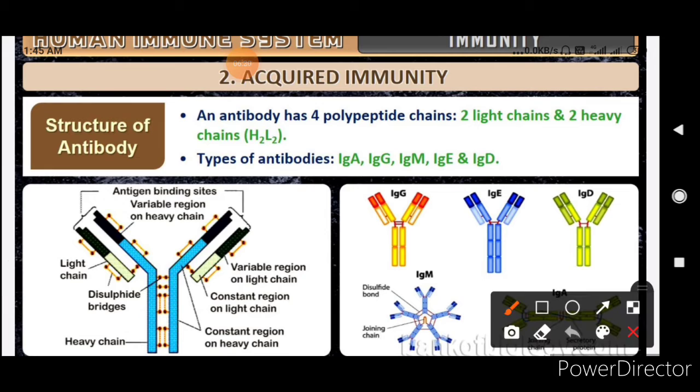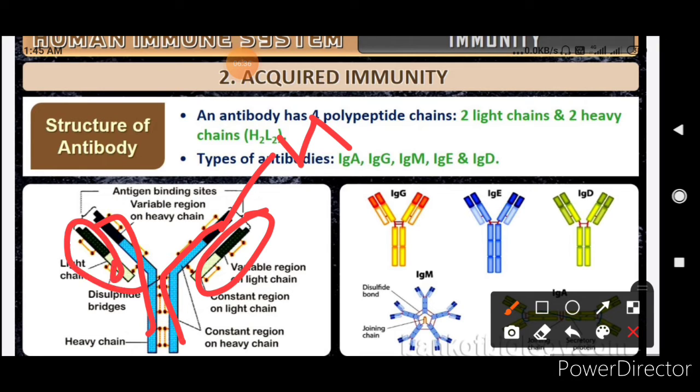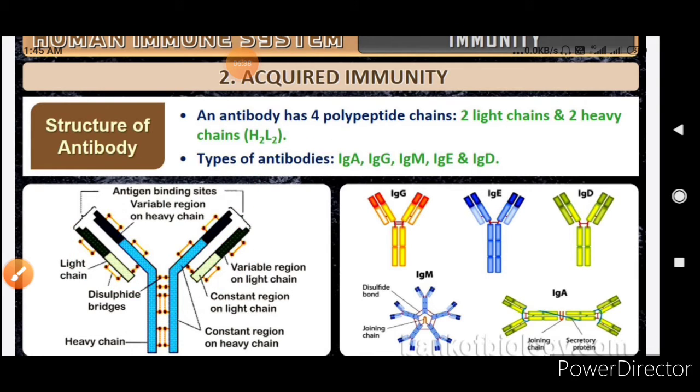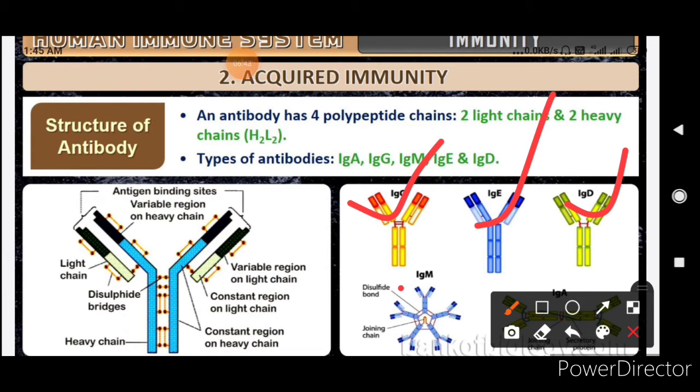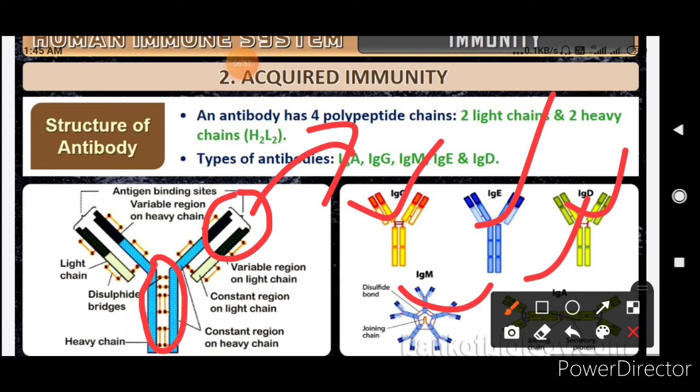We can see in the diagram, this one, the internal one, the one which is long, is the heavy chain, and these side chains are the light chain. Okay, so we have 2 heavy chains and 2 light chains. Here different antibodies are given with their structures. Okay, now this is the variable region which will change according to the pathogen. Okay, these are the disulfide bridges which will keep both the chains together.